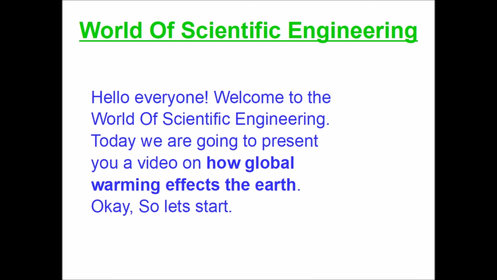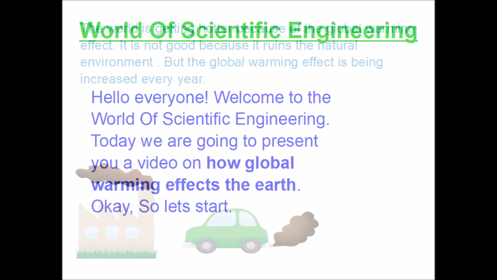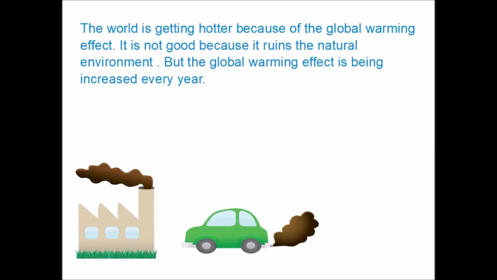Today we are going to present you a video on how global warming affects the Earth. Okay, so let's start. The world is getting hotter because of the global warming effect. It is not good because it ruins the natural environment. But the global warming effect is being increased every year.